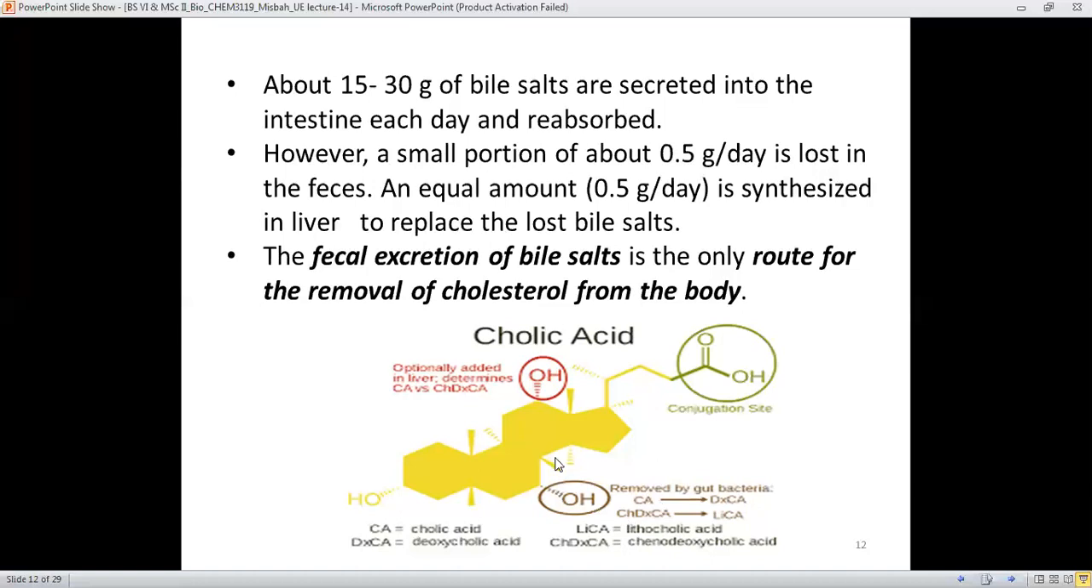And if it's the CDCA, which means chenodeoxycholic acid, then its conversion into the lithocholic acid, LCA.